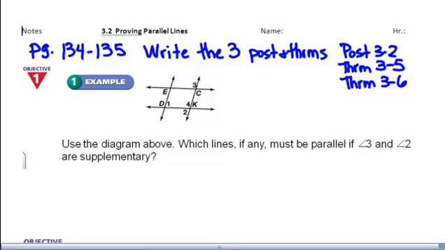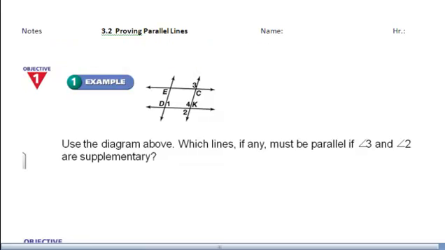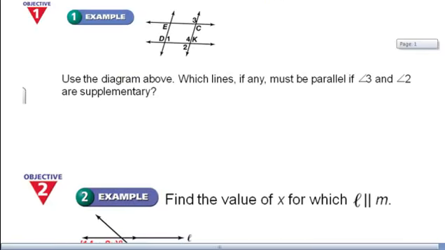Okay. Now I have to assume that you have written these postulates down. And let's use these postulates to demonstrate each of these examples. Now don't forget, in order to prove you have parallel lines, you're going to use the converse of the theorems we learned. Remember, the converse switches the if and the then.